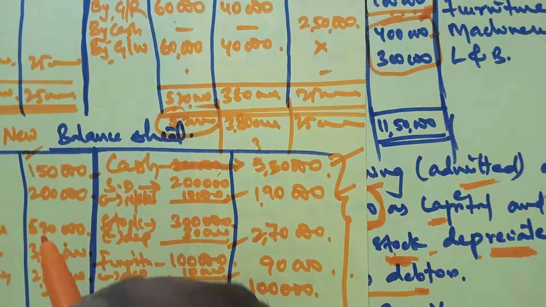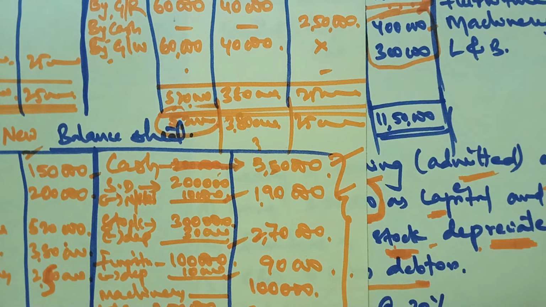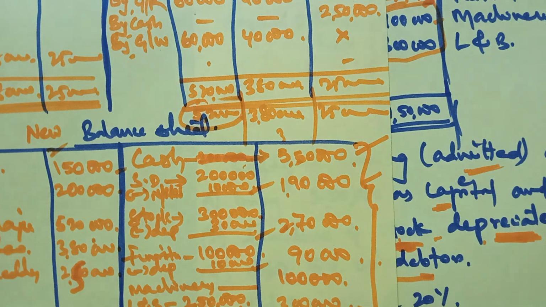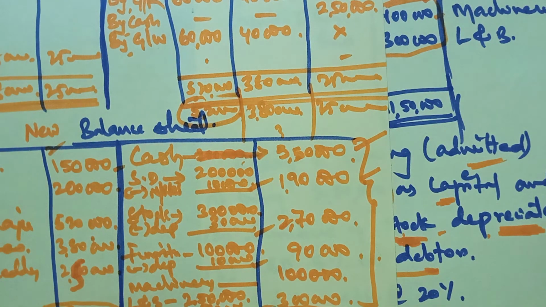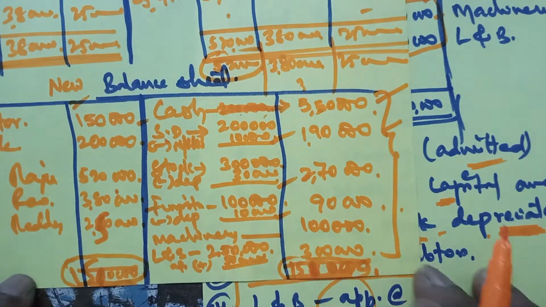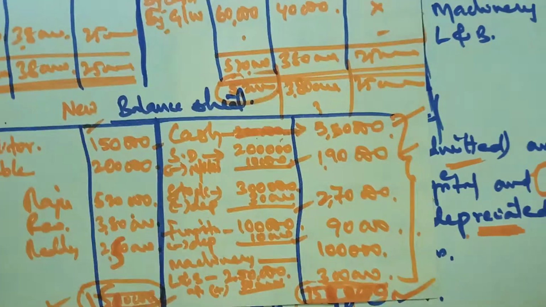Now you see here you will get the same, 15 lakh, not 15 lakh 30. You are getting a total of 15 lakhs on both sides. Assets and liabilities will be 15 lakhs on 15 lakhs. So you total it once again; it will be the same. I am running out of time, so you do it on your own.